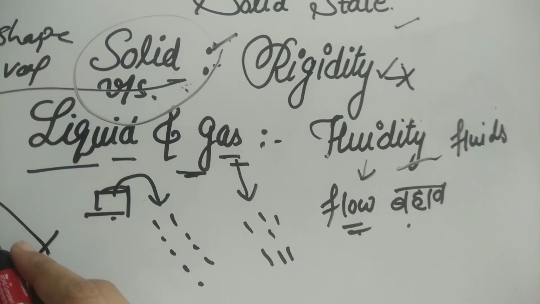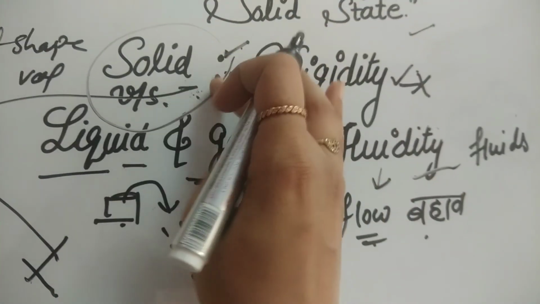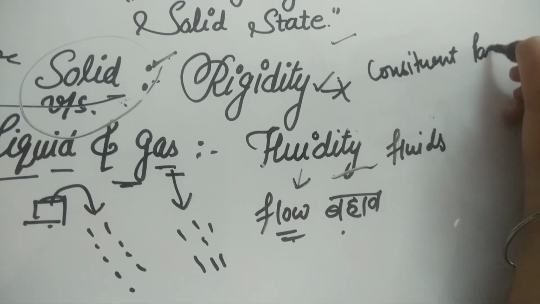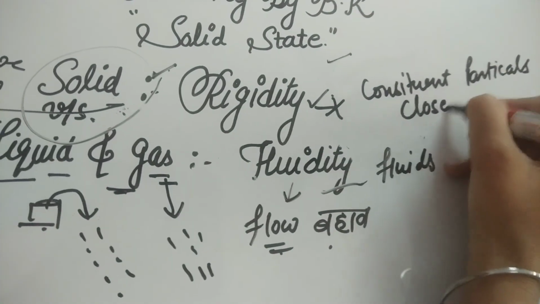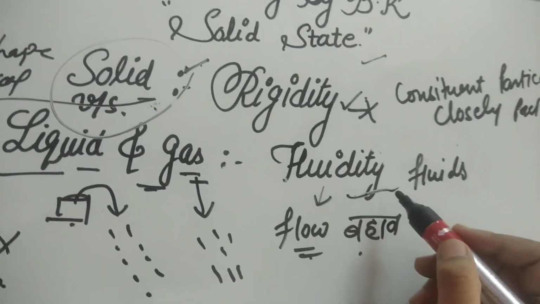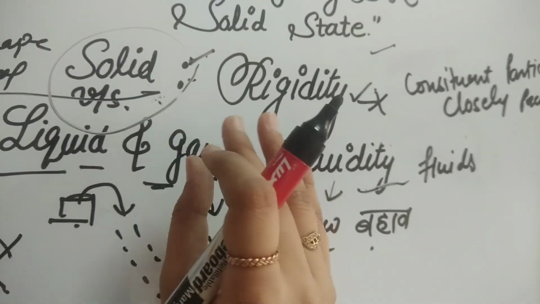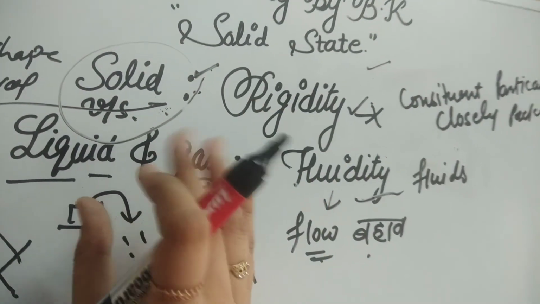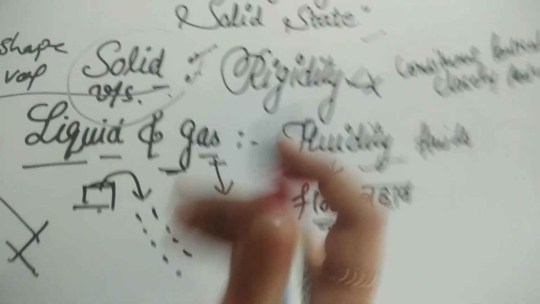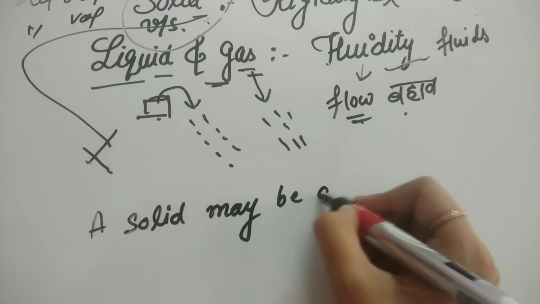Solids do not possess the fluidity of gases and liquids due to the fact that the constituent particles of solids are very rigid and very closely packed, so they have no property of fluidity. This is due to the fact that their constituent particles have fixed positions and can only oscillate about their mean positions. Further, because of the rigidity possessed by solids, they have definite shape and definite volume. Hence, we can say that a solid may be defined as a